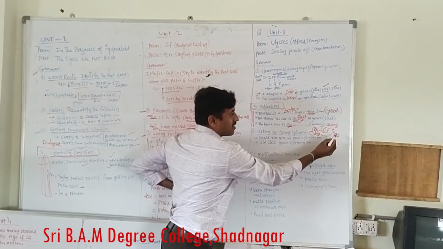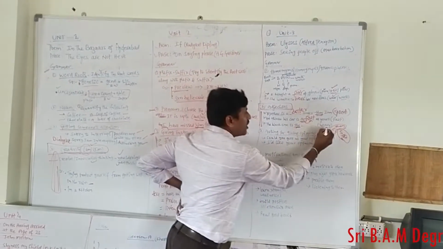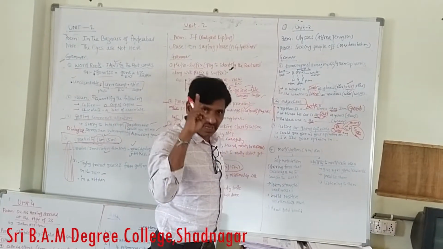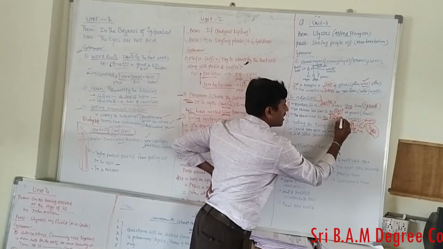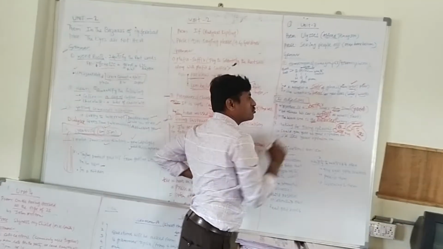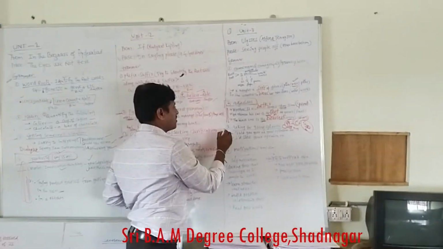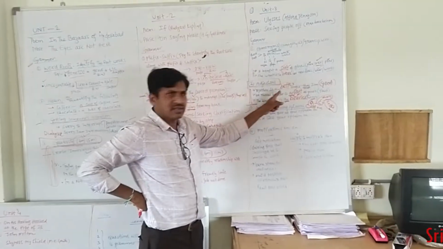Here the is there. If the is there, you have to use the superlative degree. What is the superlative degree of heavy? Heavy, heavier, heaviest. Heaviest is the superlative degree, so heaviest is the suitable one. In that way you have to fill in the blanks. I think you understood. We already discussed this in the classroom.